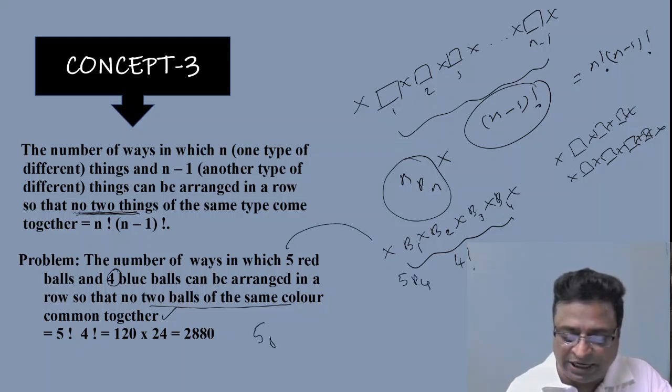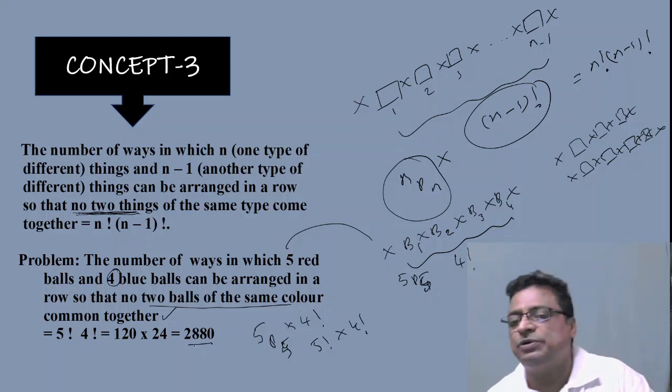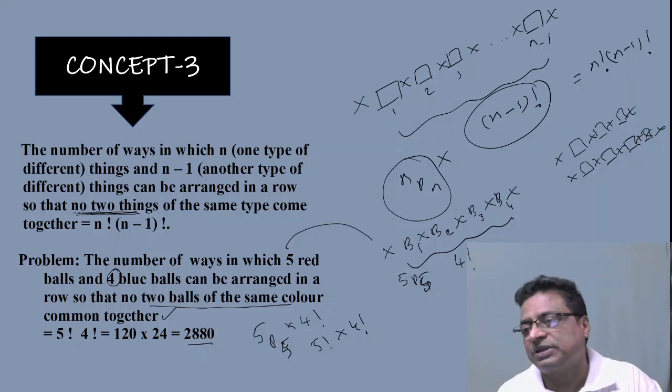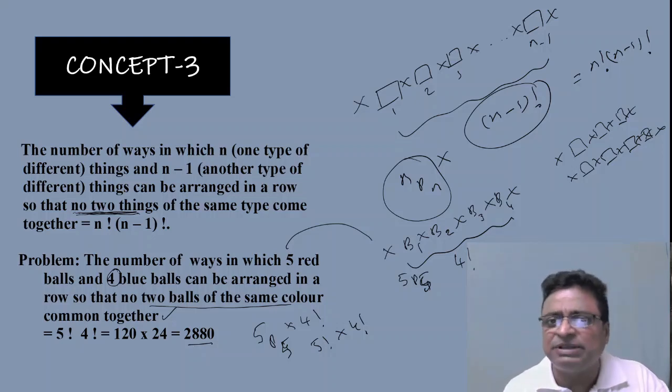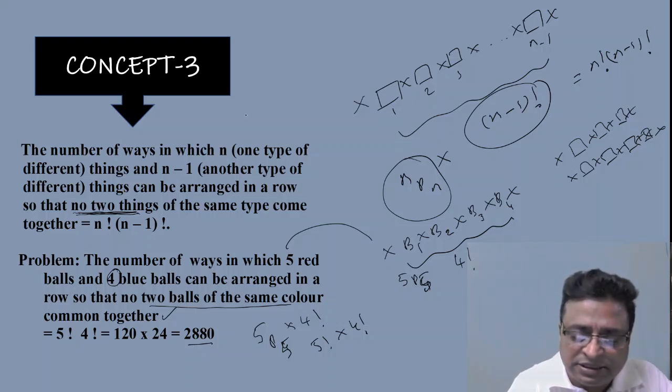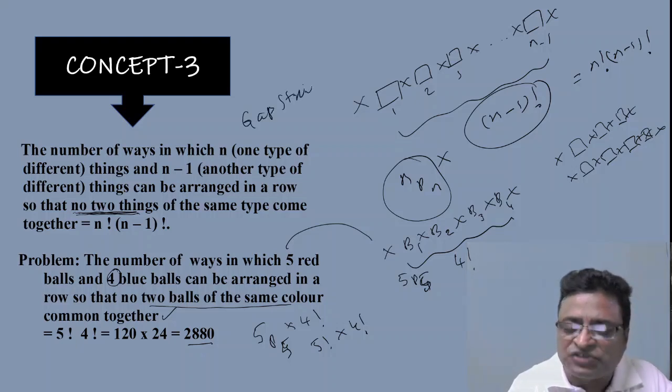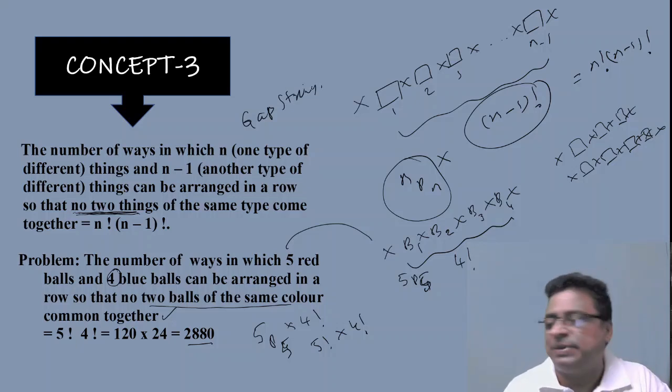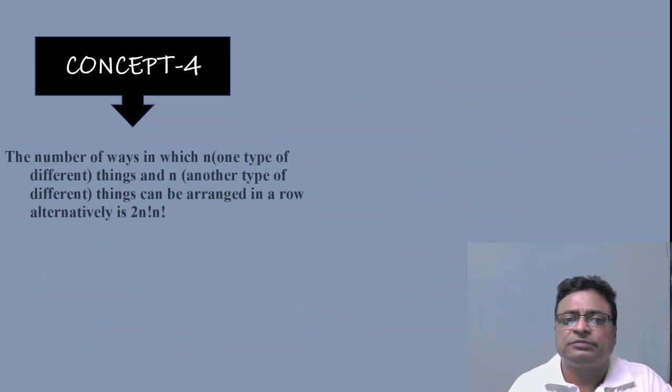So finally it is 5P5 ways. 5P5 into factorial 4. That is factorial 5 into factorial 4, that is 2880. That you can get as the answer. Clear? And this method is called what? This is the gap method. So the previous concept is what? String method. And this is the gap method. Okay.